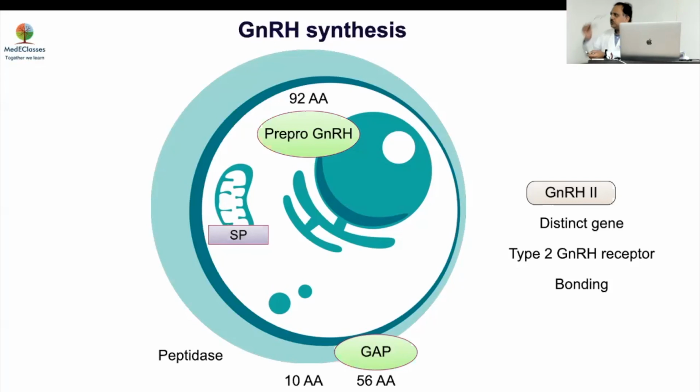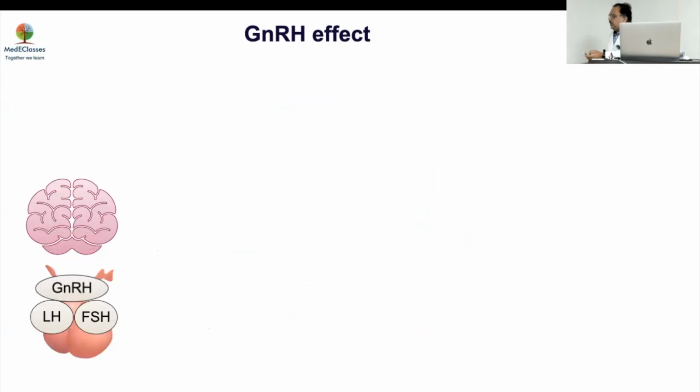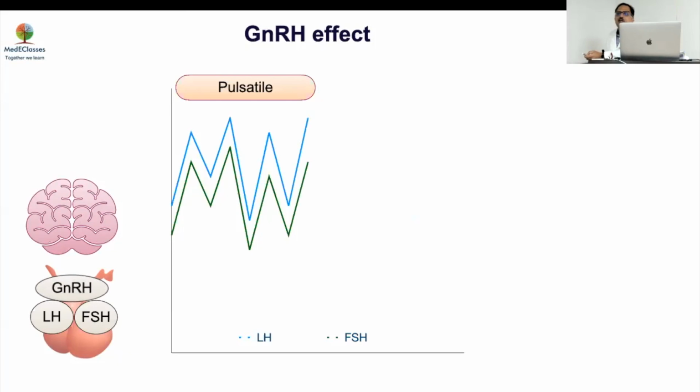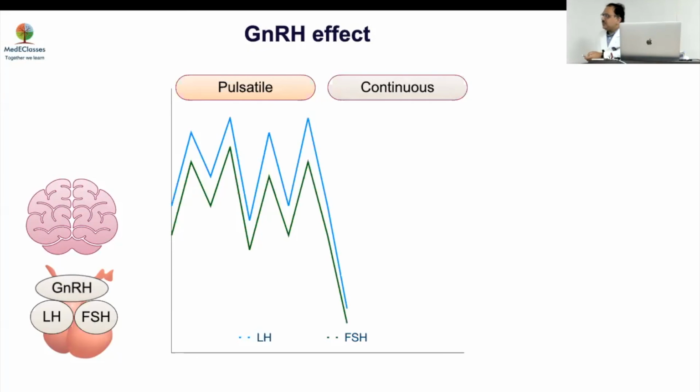From here, GnRH will act on both LH and FSH. If you have a pulsatile exposure, you will have increased production. But if you have a continuous exposure, you will have desensitization, and this is the basis of the GnRH analogs we use.